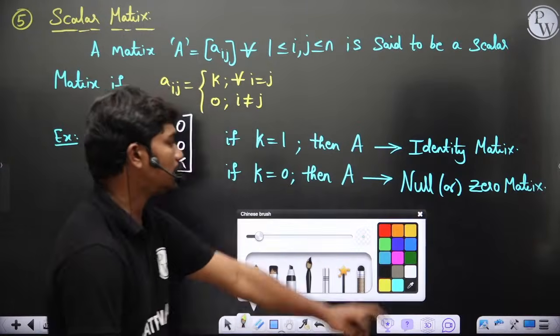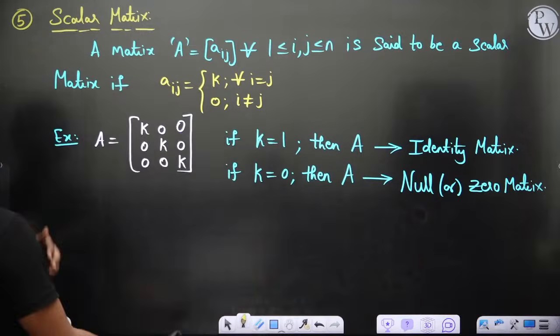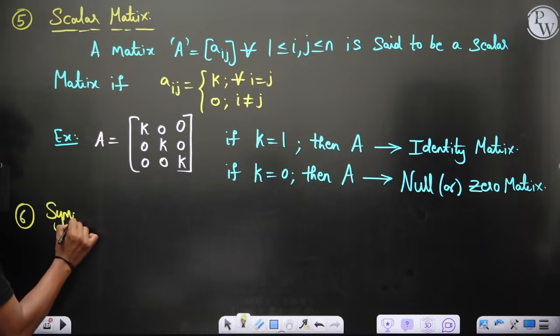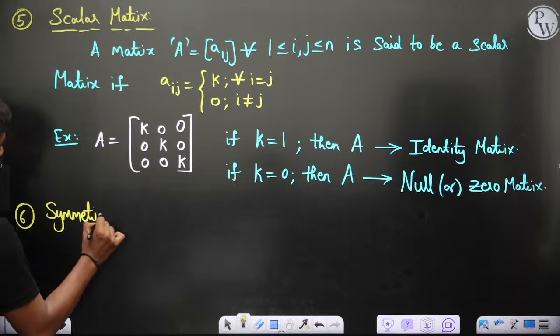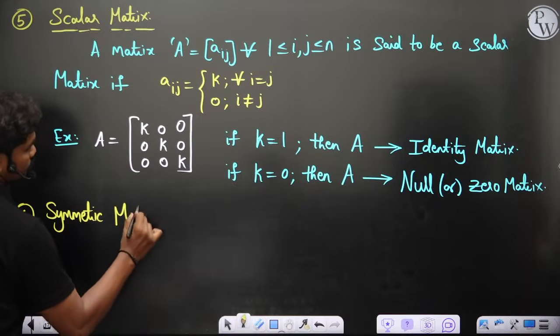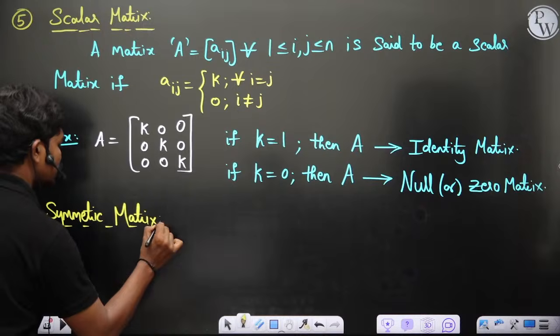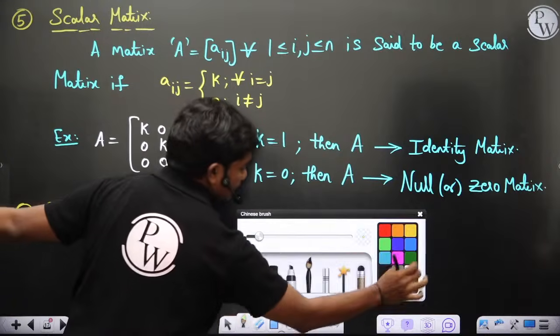Now let's go to the definitions of some other matrices. Symmetric matrix.